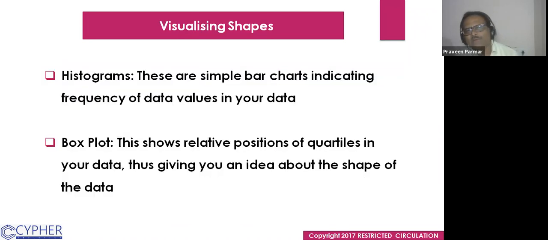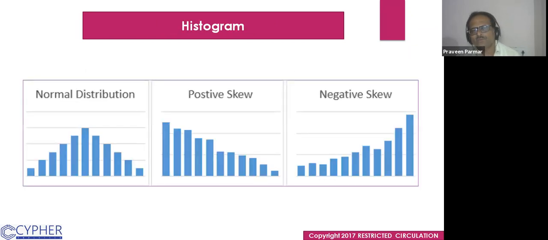Visualizing shapes: histograms are the simpler bar charts indicating frequency of data values in your data. Also, we have the box plot. This shows the relative position of quartiles in your data, thus giving you an idea about the shape of the data. So this is the histogram. It is not the actual histogram, I have a bar plot like this. In a histogram, all the rectangles are pasted to each other.